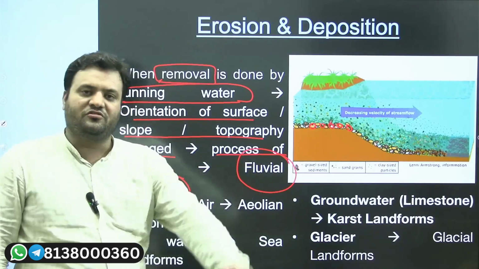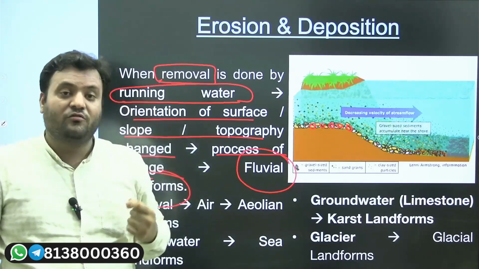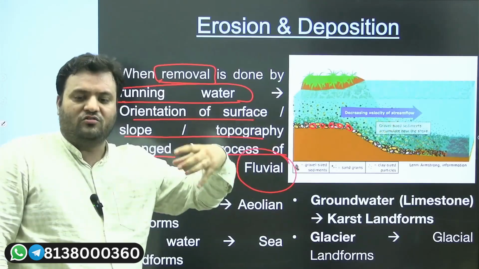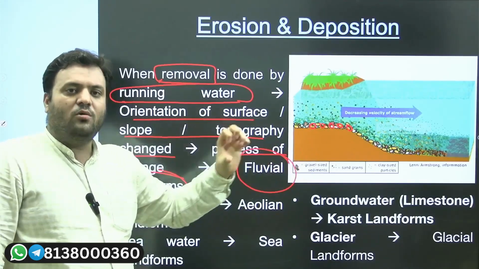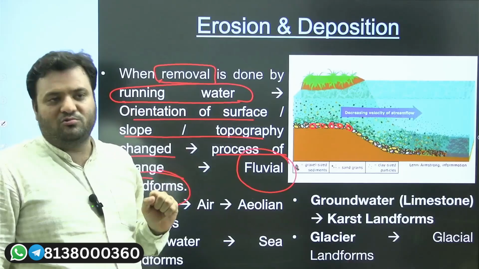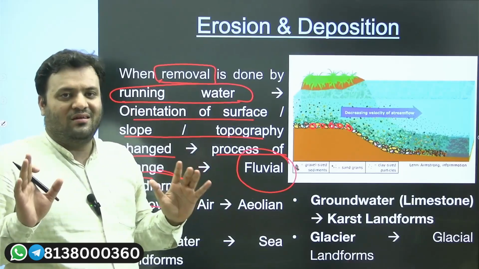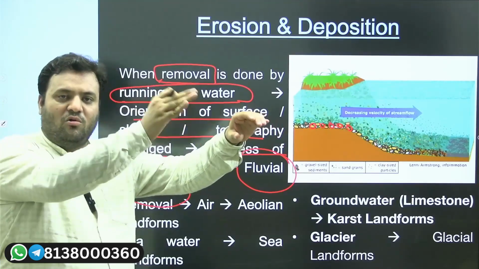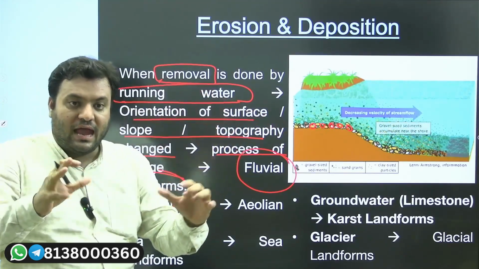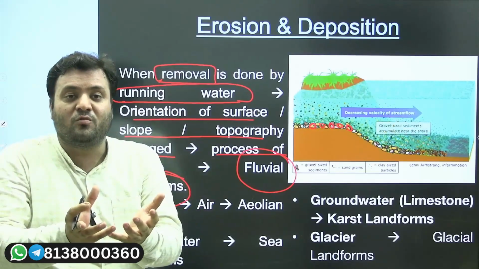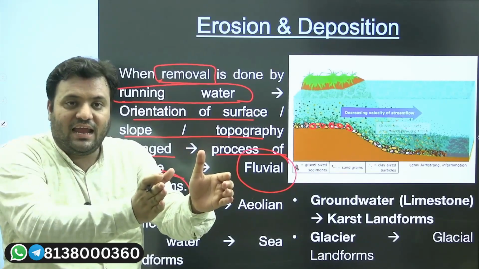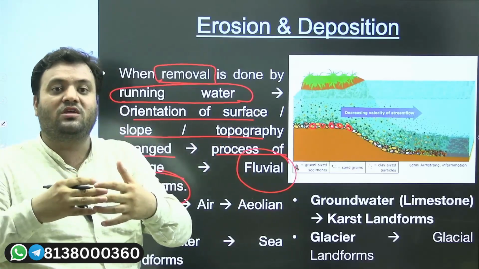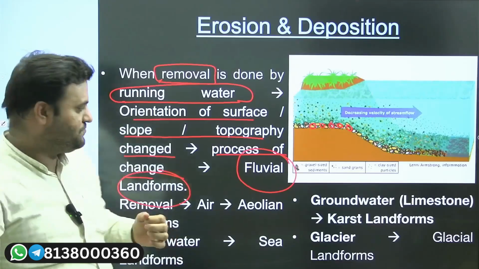Because of the flow of water, the slope is going to change. I hope you can imagine how the crust, the slope, veers down, and the way in which that slope veers down, we give a name to it: landform. So we will discuss the fluvial landforms.